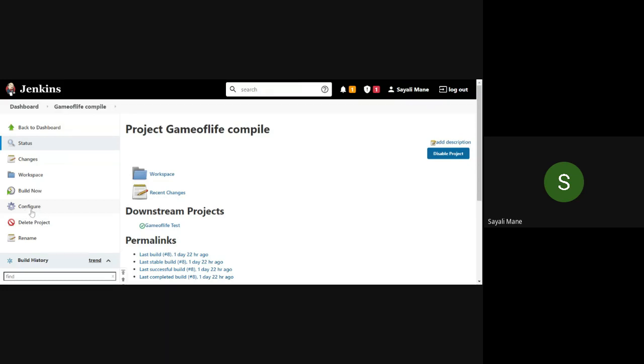Ma'am, I don't have the Game of Life compile folder. I said I saved my previous file as Game of Life compile. I think experiment number 4. Yes, then it's okay. This is my file name. Please click on the previous file or the file that we performed in the last week's practical.